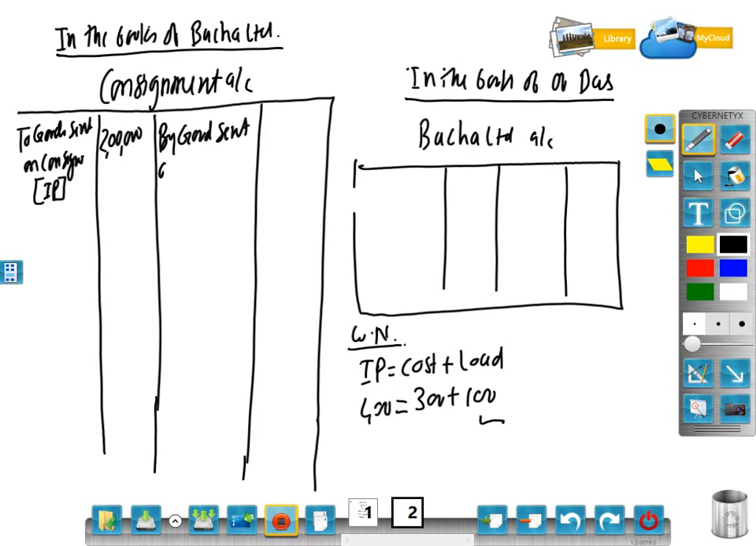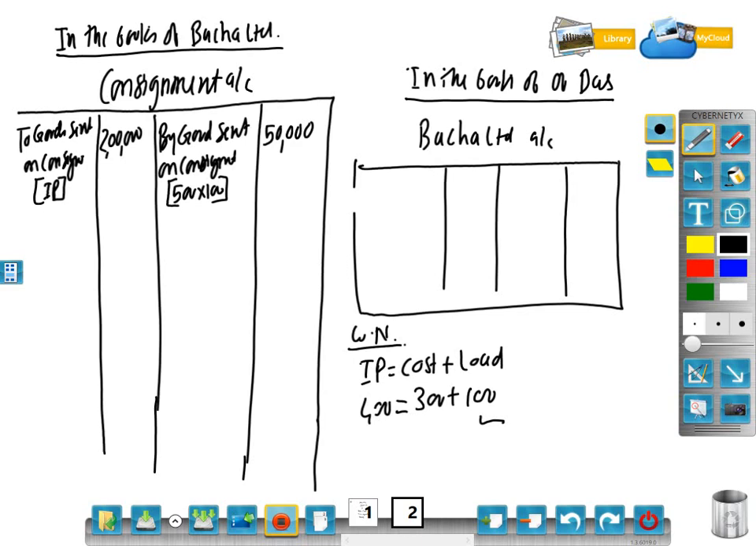How much goods sent on consignment? 500. 500 multiplied by 100. How much is it? 50,000. So 2 lakh minus 50,000, automatically the goods will be at cost. What is the cost price? 300. So 300 multiplied by 500 is 1 lakh 50,000. So 2 lakh minus 50,000 is 1 lakh 50,000.